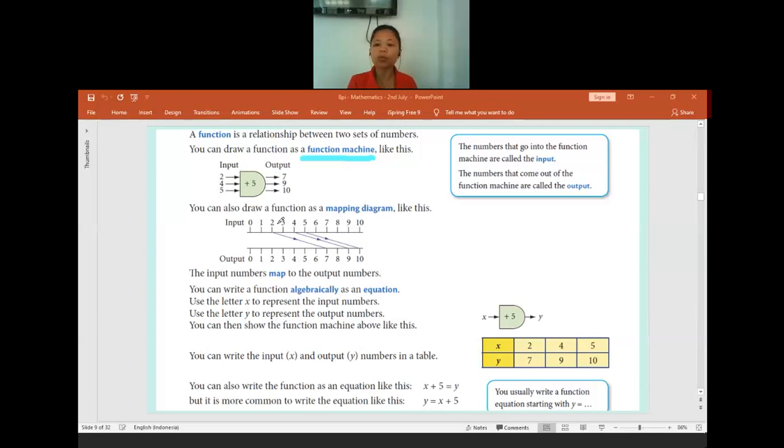Usually the input will be given and you will find the output if the function machine is already given. Sometimes the function machine is already there, you have the output, and you need to find the input. Or sometimes you have the input and the output, and you need to find the function machine. Is there anyone confused about the concept of input, function machine, and output? No? Okay.